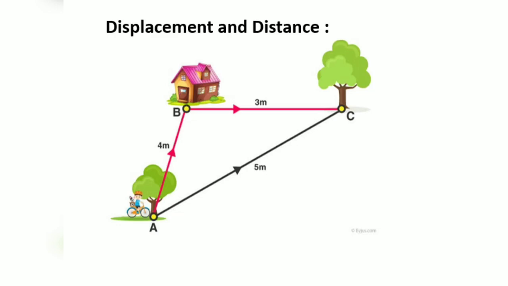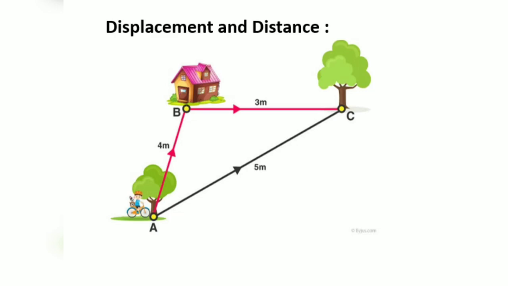So here we can clear our concept of distance and displacement. So let's know what distance is and what displacement is. Displacement, that means a boy is moving from A to B. That means the shortest distance he has made. So the shortest length or the minimum length where he is traveling, that is called displacement. Distance, directly when he is moving, the length of his path. The whole length of his path is called distance. So distance means the length of the path travelled by that boy.